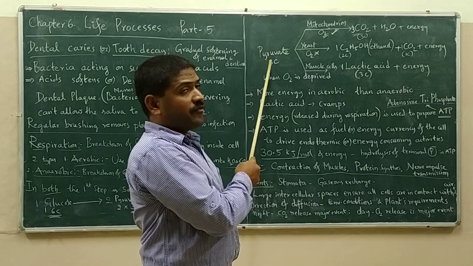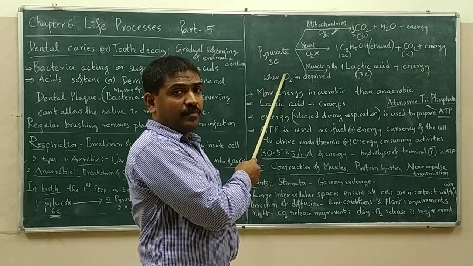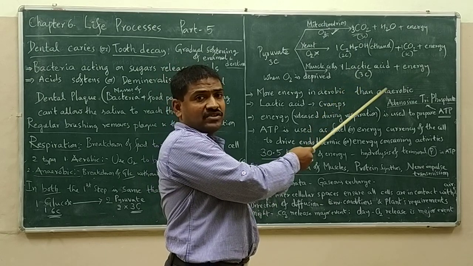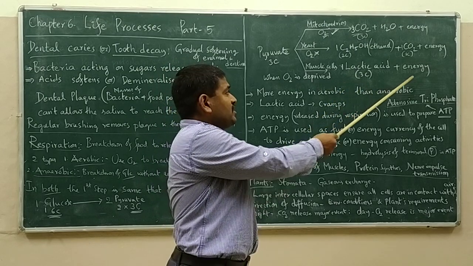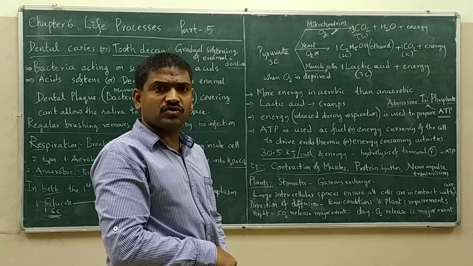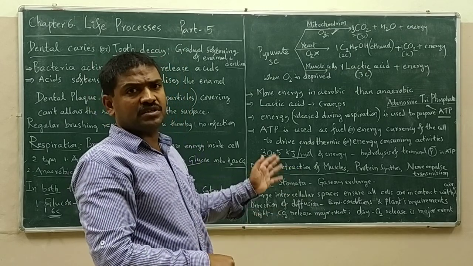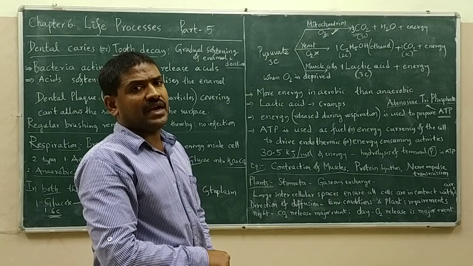Pyruvate, which is a 3-carbon molecule, is converted into lactic acid so that energy can be released. Lactic acid is also a 3-carbon molecule. So pyruvate is not broken down; it is simply converted into lactic acid.